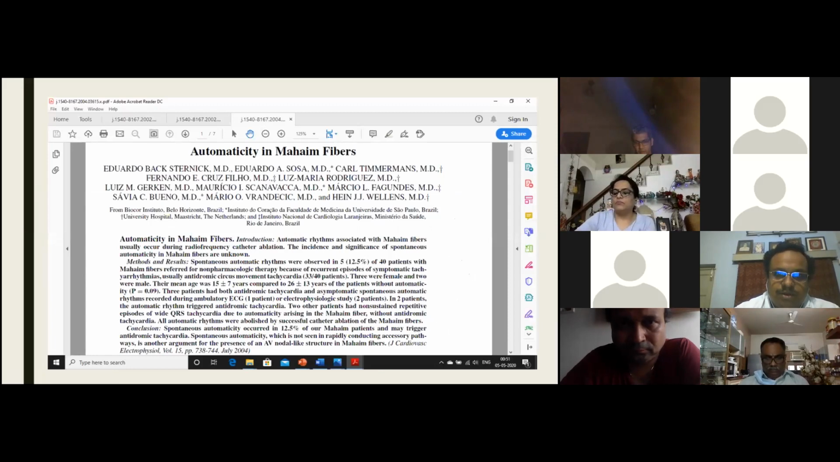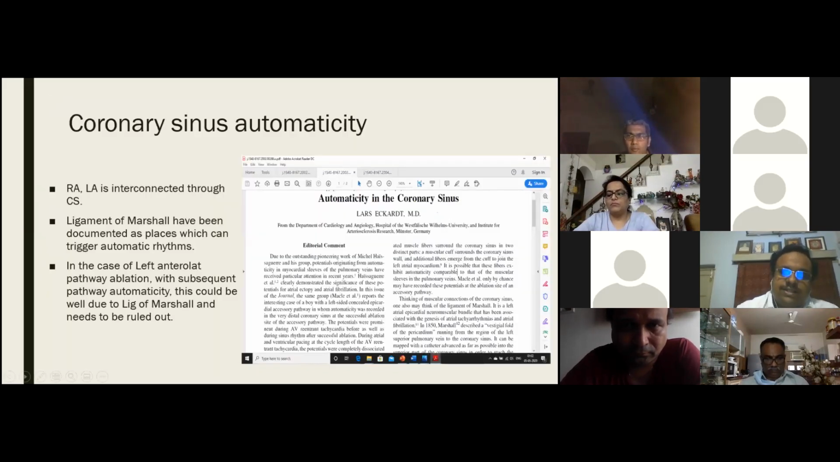Apart from this, automaticity, as I have already told, can be seen in Mahaim fibers. Around 12.5% of patients with unablated Mahaims can have this automaticity. Also, during ablation, we can have Mahaim automaticity, which can be due to the ablation. Finally, the coronary sinus automaticity.